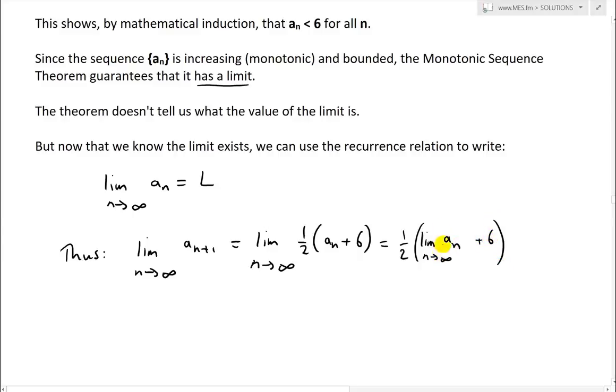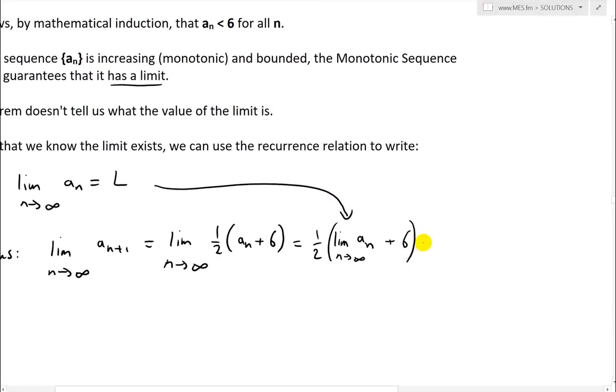Now that we have this one, we know this is just L. That's just L, like that. So now this equals 1/2 times (L plus 6), or (L plus 6) over 2.